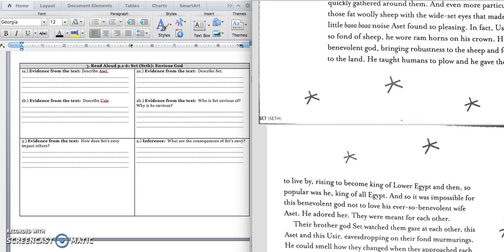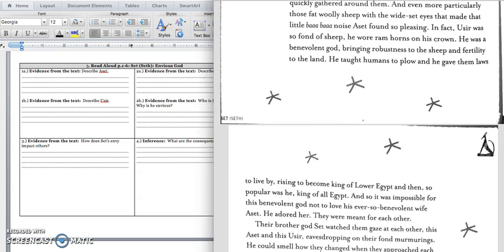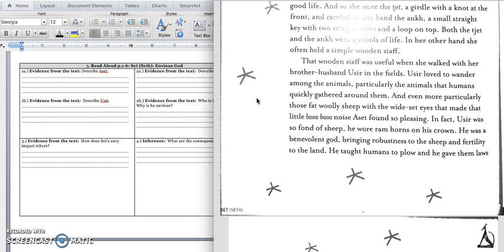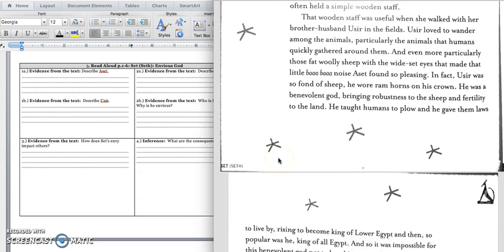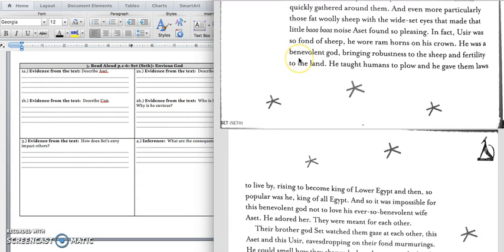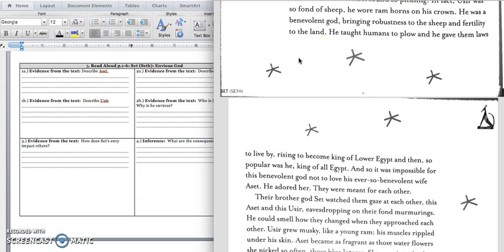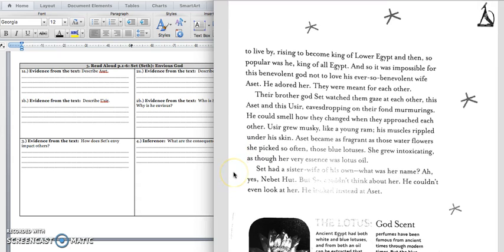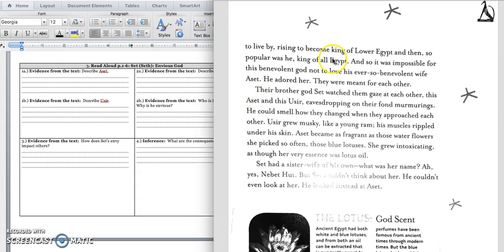All right? And if we stop right there, we have some things we could underline about Usur. Okay, we know he loved animals, and we know he loved Aset, and we know that he was a benevolent god that taught humans to plow and gave them laws, and he became king over all Egypt.